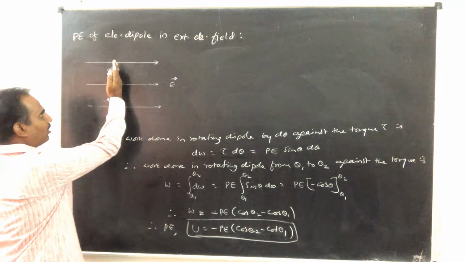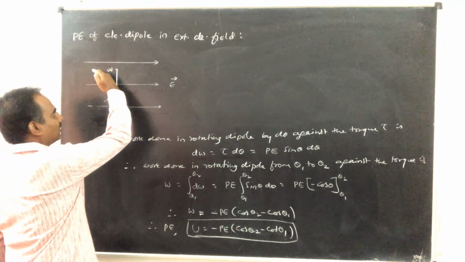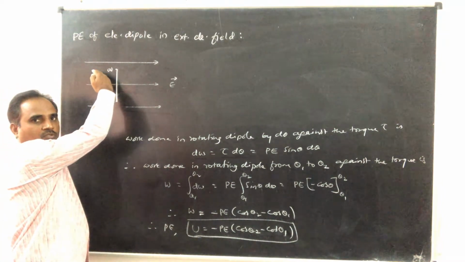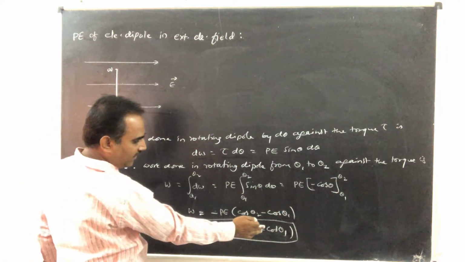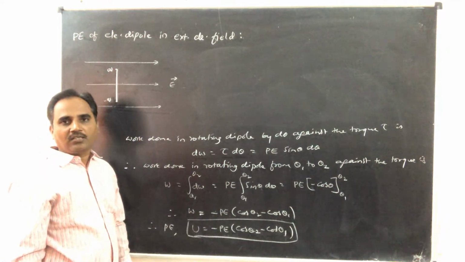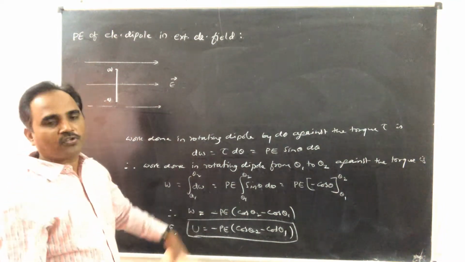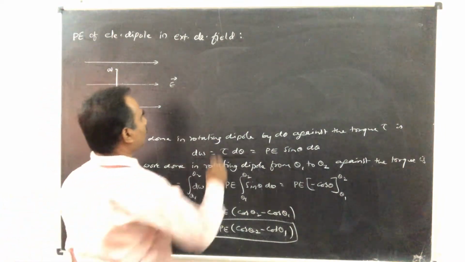From here, if I want to rotate it by an angle theta, I have to consider theta 1 to be 90 degree and theta 2 to be theta. From that you can get the general expression for potential energy.